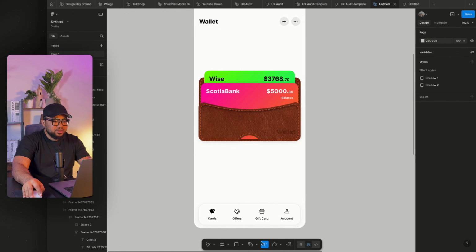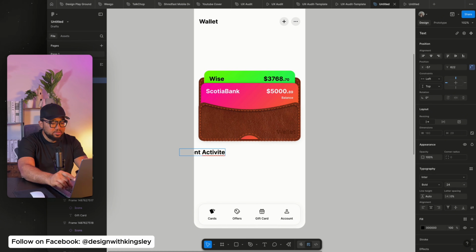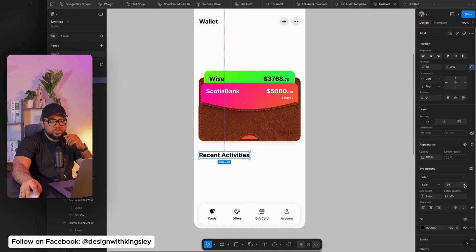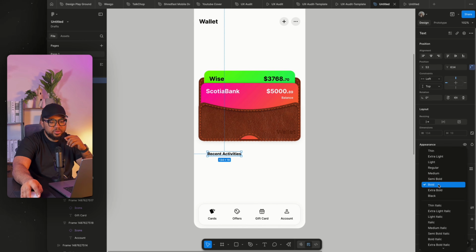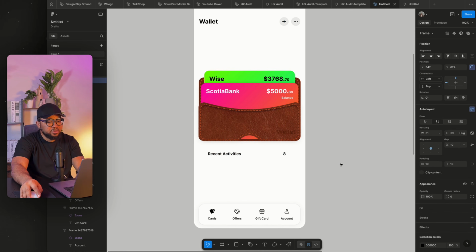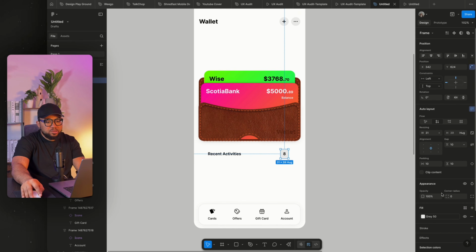The next thing I'm going to do now is to add this recent activities. So once we have this here, I'm going to set this to 16, reduce this to semi-bold, duplicate this, and we have 8 recent activity that has been done. Add auto layout, set the fill state to gray, then we have 39, so we also add 39 here to balance things up.